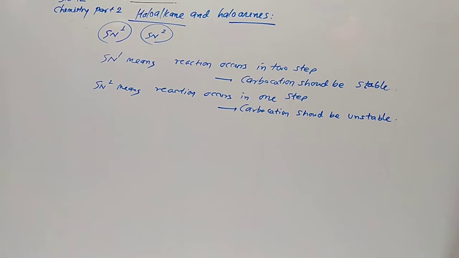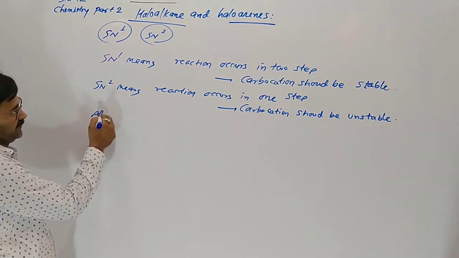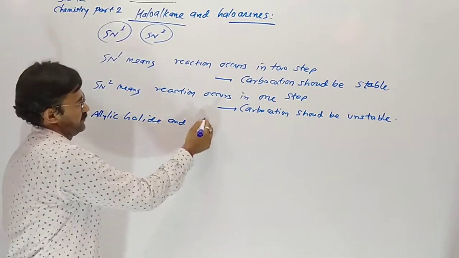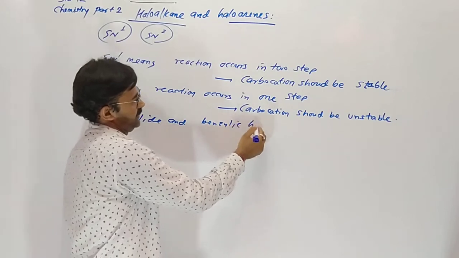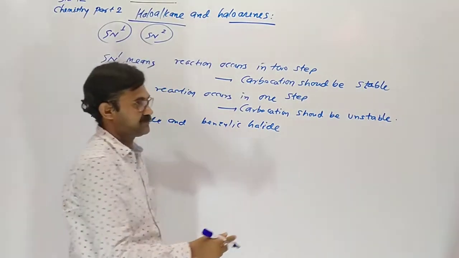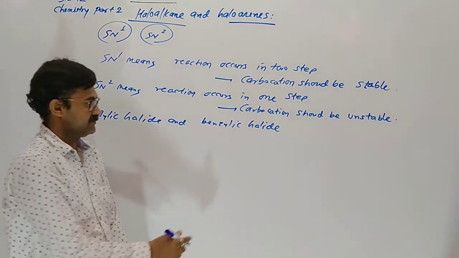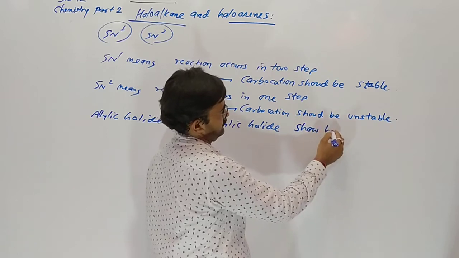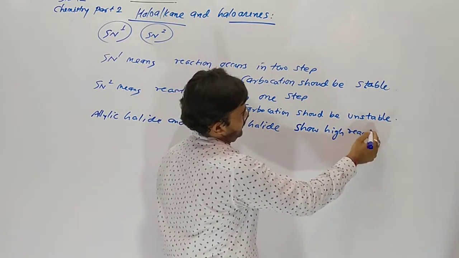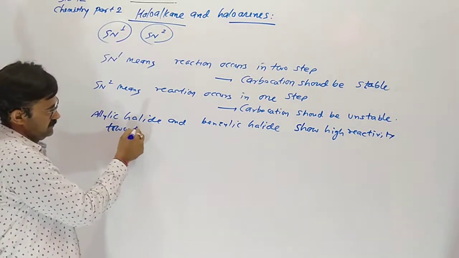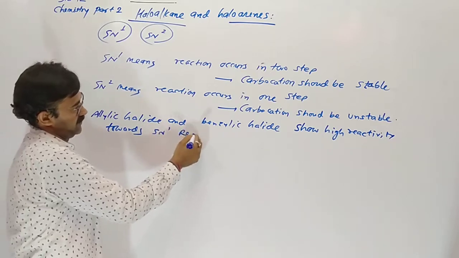For the same reaction, allylic and benzylic halides show high reactivity towards the SN1 reaction.